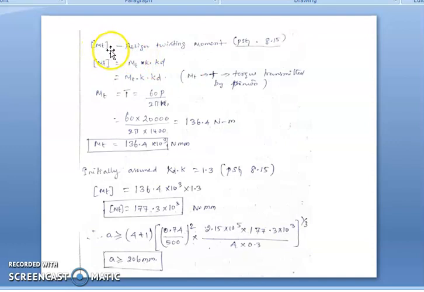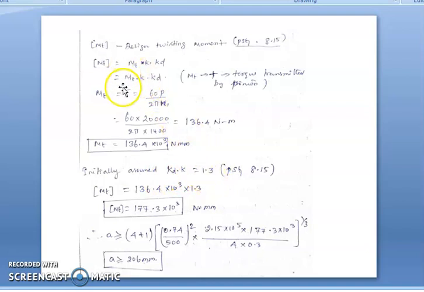Then the design MT, that means the design twisting moment, which is also available at page number 8.15. The design MT is equal to MT into K dot KD. Here K dot KD is also available at the same page, 8.15. Since a spur gear drive is a symmetrical drive about the axis, we can select K dot KD from the data book as 1.3. Initially we assume K dot KD is equal to 1.3.